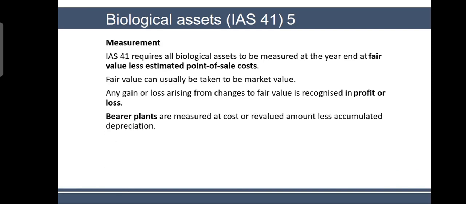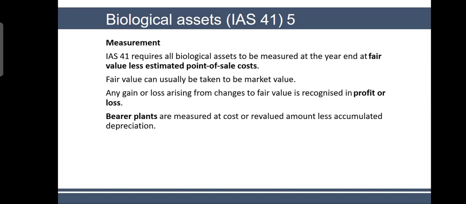Bearer plants are measured at cost or revalued amount less accumulated depreciation. Accumulated depreciation, because we said that these bearer plants usually have a life. And you cannot expect an apple tree to give you fruit for eternity. You know that an apple tree may be giving fruit for the next 10 years or maybe 15 years, after which it must be cut down.